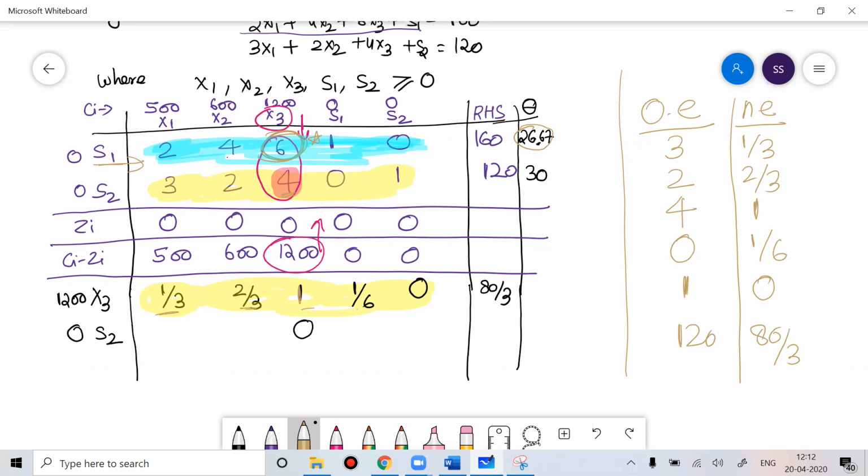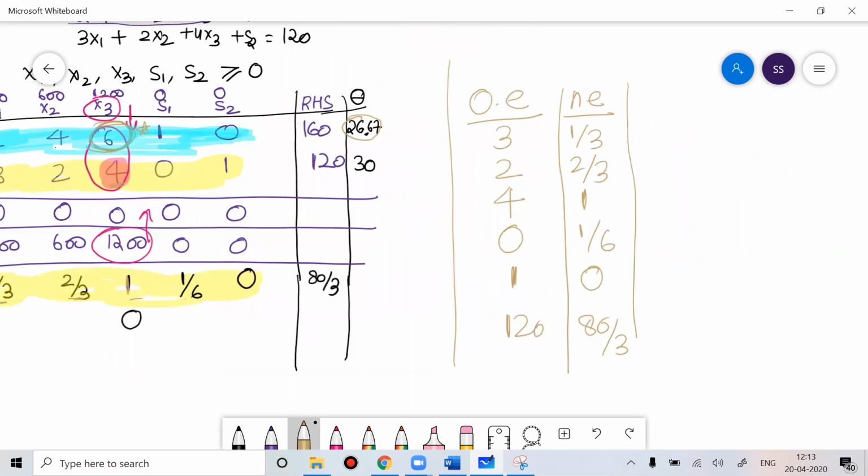Now the constant here is 4. So you'll apply the formula: old element minus 4 into new element. If you apply this formula, 3 minus 4 by 3, you'll get 5 by 3.